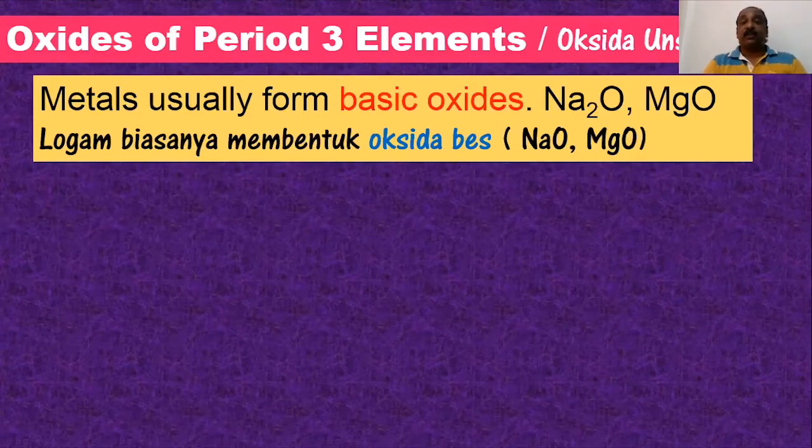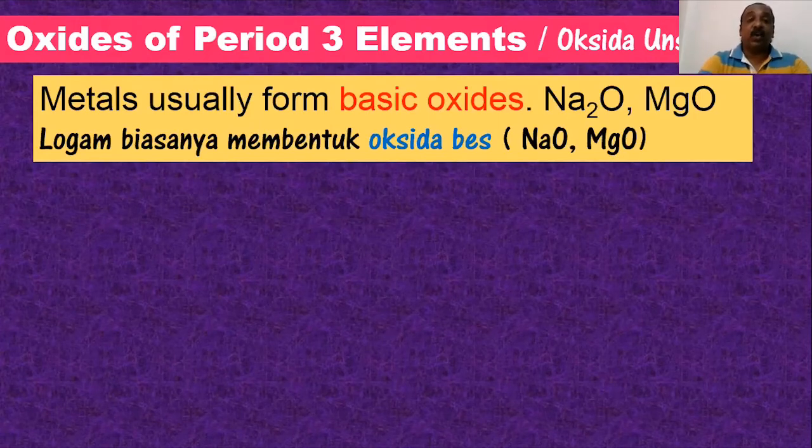Apa tu oksida base? Oksida base boleh membentuk larutan alkali bila larut dalam air. Alright, bila larut dalam air. Tapi keterlarutan mereka berbezalah. Like sodium oxide mudah larut dalam air, so mudah membentuk larutan alkali. Magnesium oxide susah sedikit nak larut dalam air, so susah untuk membentuk larutan alkali. Okay, so ini basic oxide.